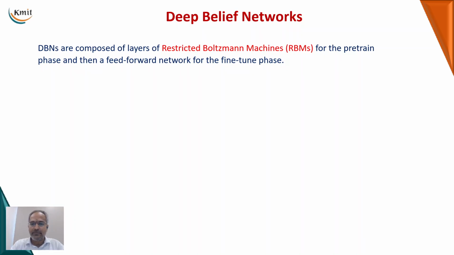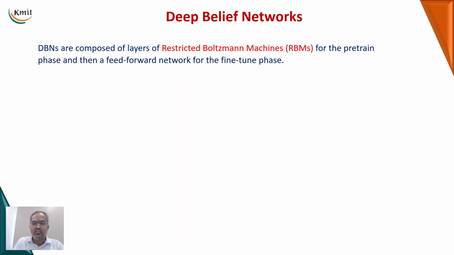All the neurons can be connected to other neurons in different strategies. That is the Boltzmann machine. A restricted Boltzmann machine means that within a layer, the units cannot be connected to each other; the units of one layer can be connected to units of the next layer or the previous layer. That is the restriction.